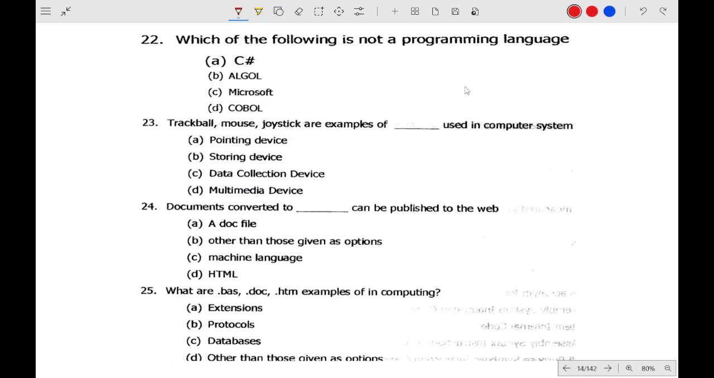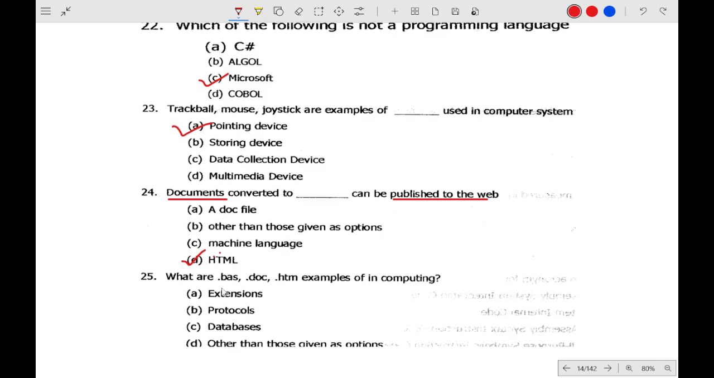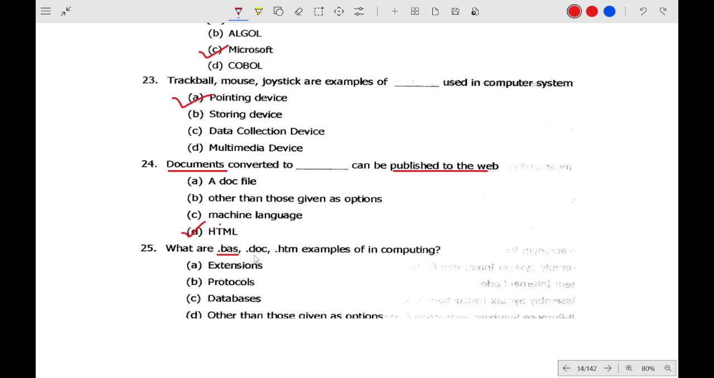Which of the following is not a programming language? You can easily tell: Microsoft. Microsoft is the name of the company. Trackball, mouse and joysticks are all pointing devices. Which documents converted to dash can be published to the network? It is HTML, hypertext markup language. What are .bas, .doc, .html? These are all called extensions.